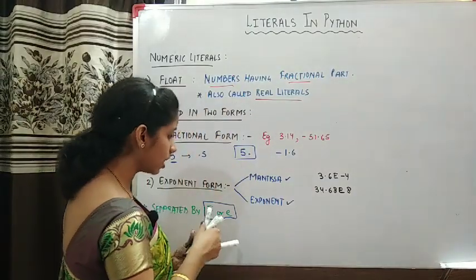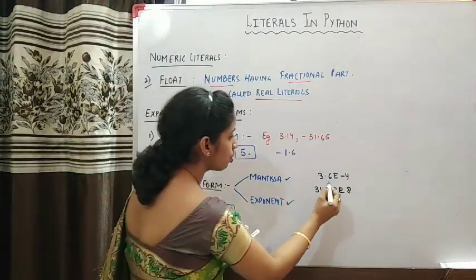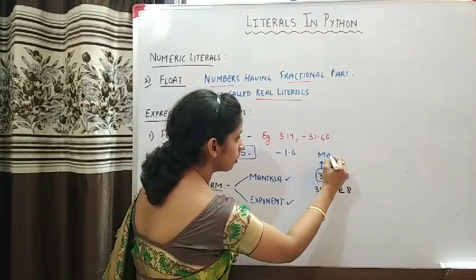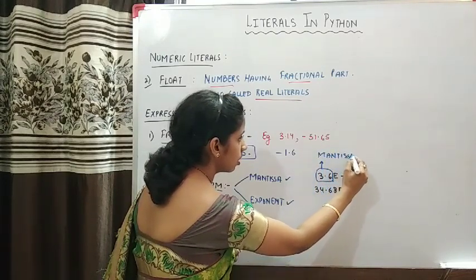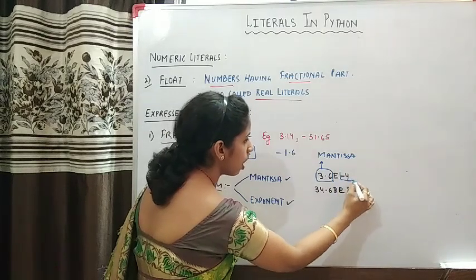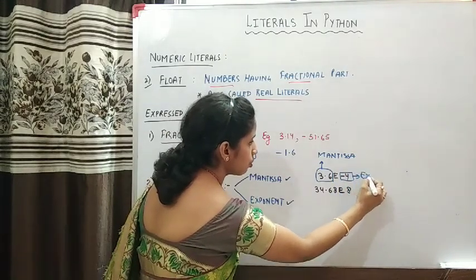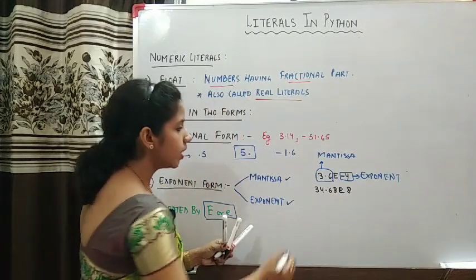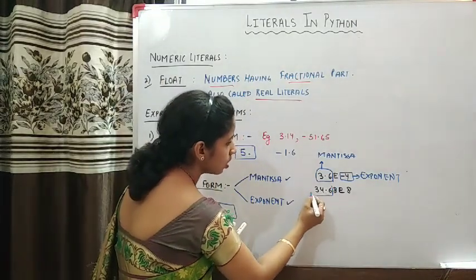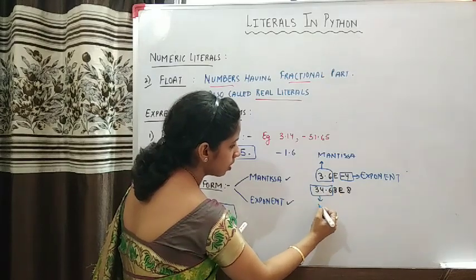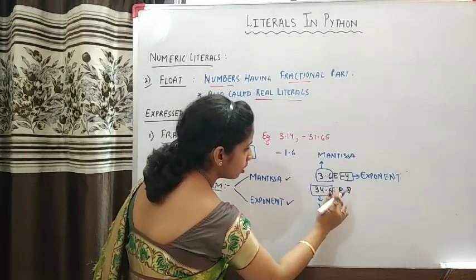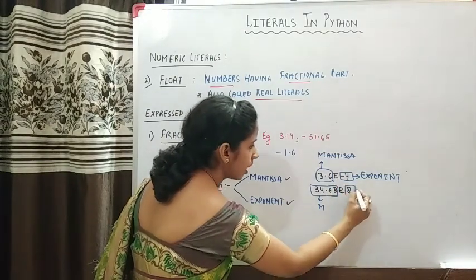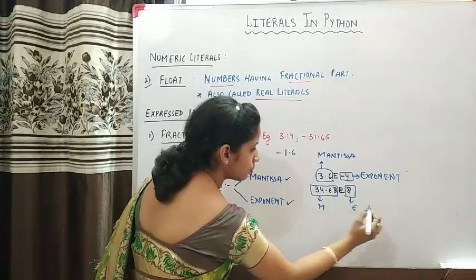So here you can see that this portion before E is the mantissa, and the portion after E is the exponent. In the same way in this number also, this portion is mantissa and this portion is exponent.